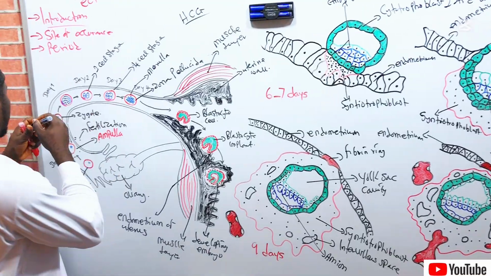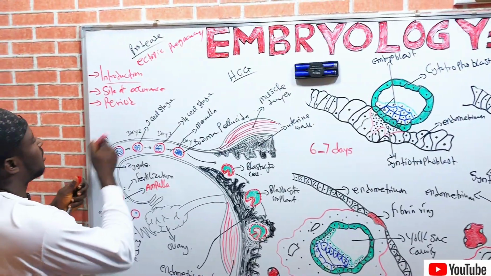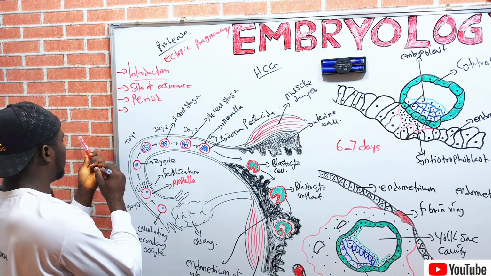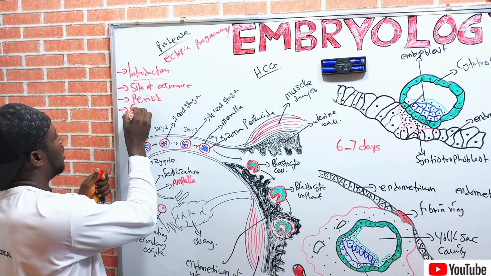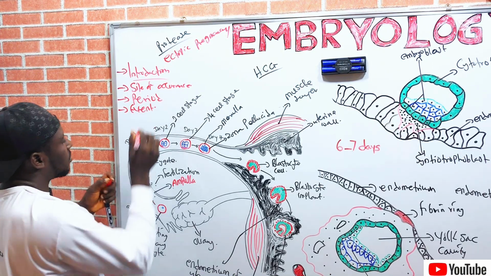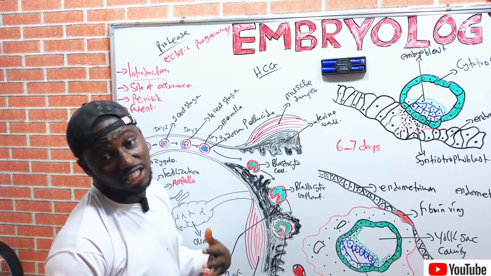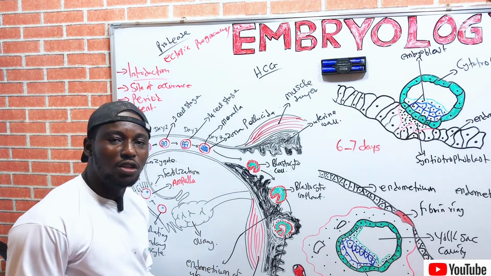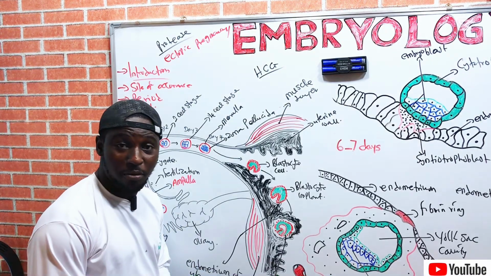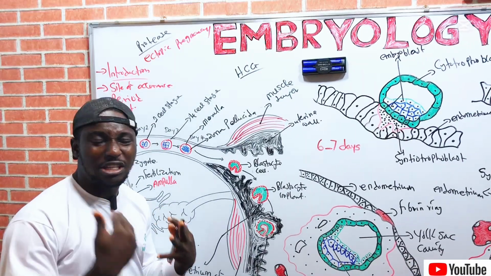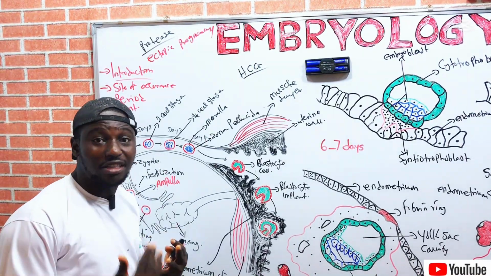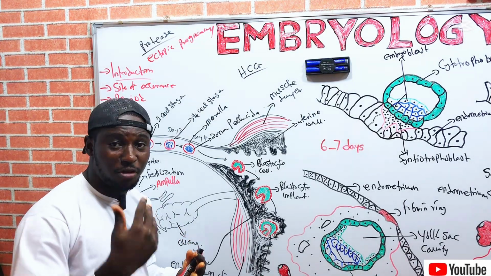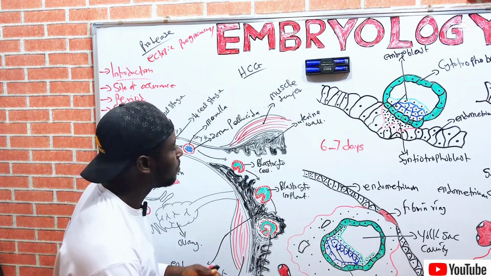So the next outline we shall be discussing is the events. What are those events that occur in implantation? Although I've explained some of them, right? Now, upon blastocyst formation, that is the first event that took place before implantation. Upon what? Blastocyst formation, that is the formation of the blastocyst.